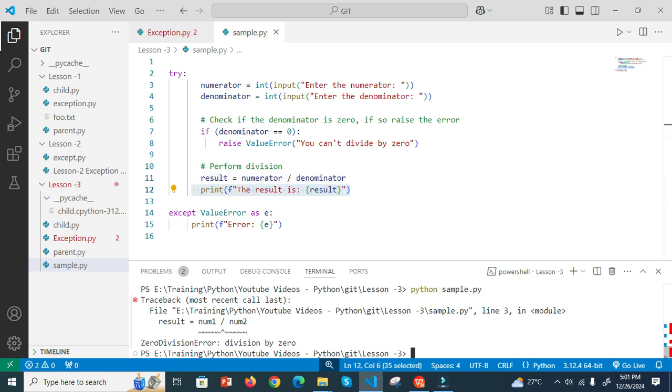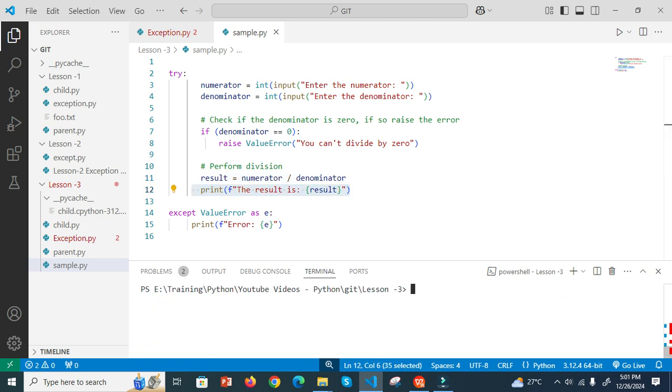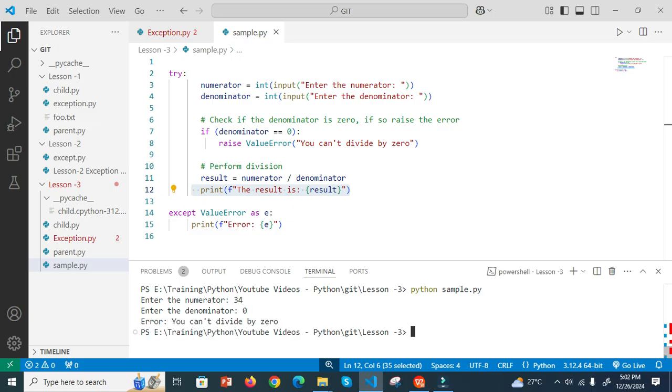Let me clear this, then I run this code. I enter 34, then I enter 0, then it says error here. What is the error? That is passed from here to here: you can't divide by 0.